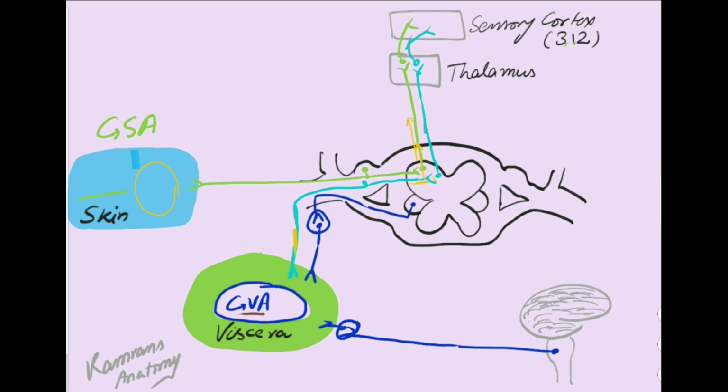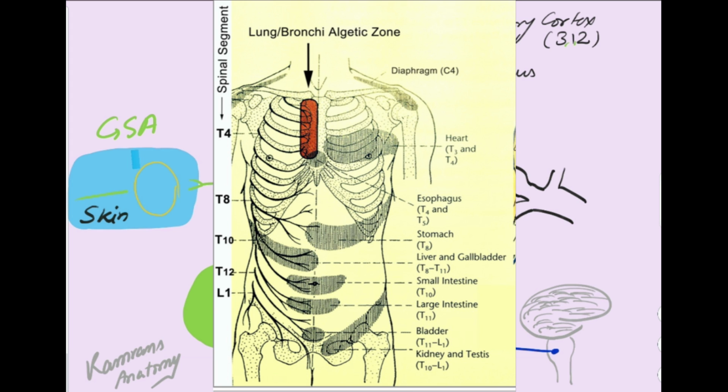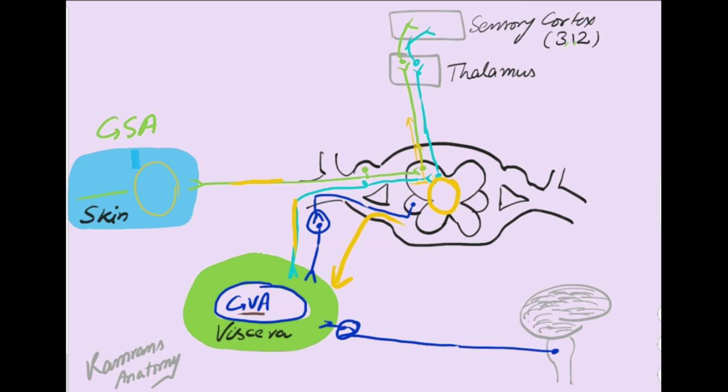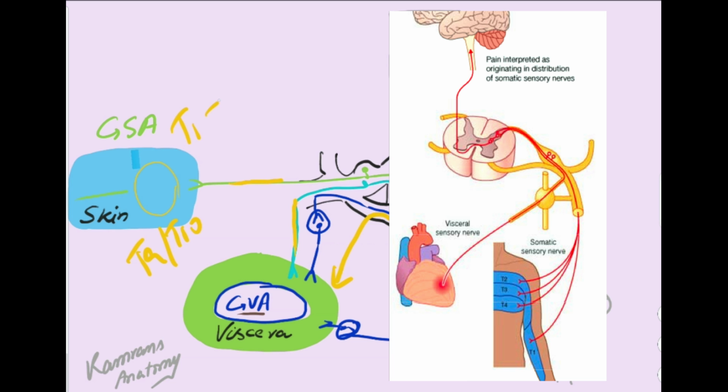The GVA fibers carrying nociceptive sensations have activated the GSA fibers. Referred pain location depends upon which spinal segment provides the general visceral efferent sympathetic fibers to that viscera. In case of the heart, these are the T1 to T5 segments and the person will feel pain in the respective dermatomes.